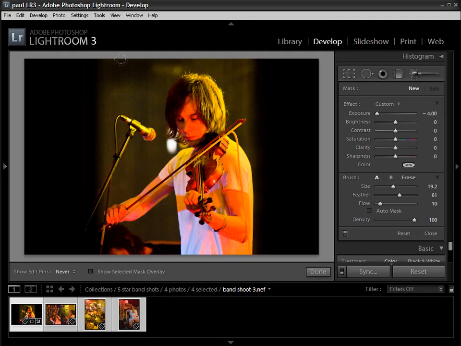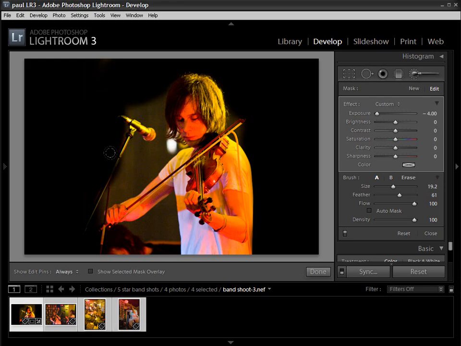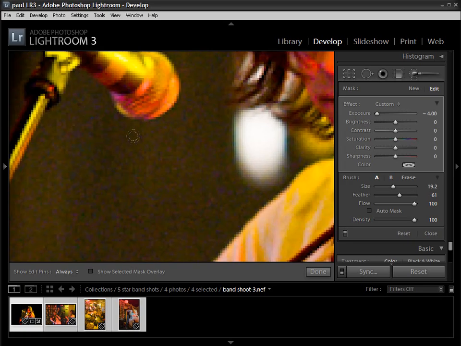I'm now just painting with my adjustment brush. I just need to sort out my brush here. I can configure my paint brush down the bottom, so I had the flow set quite low, so I wasn't painting very quickly into the file. So there we go. Look, you see I'm just painting in exposure, just darkening down this area, really making our musician stand out. I'm just going to do this really quickly. You'd want to take a bit more time if you were doing it yourself, but you get the idea of the power